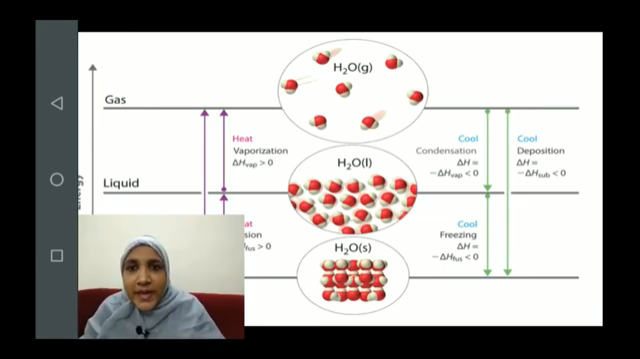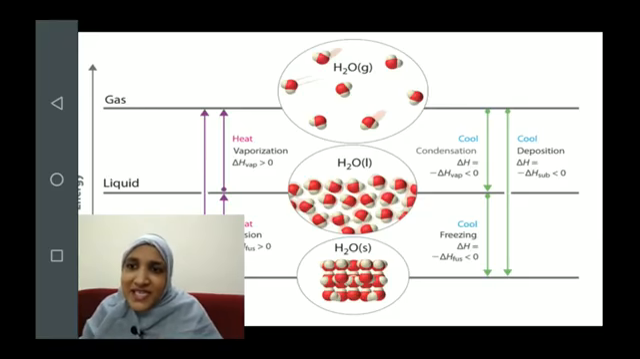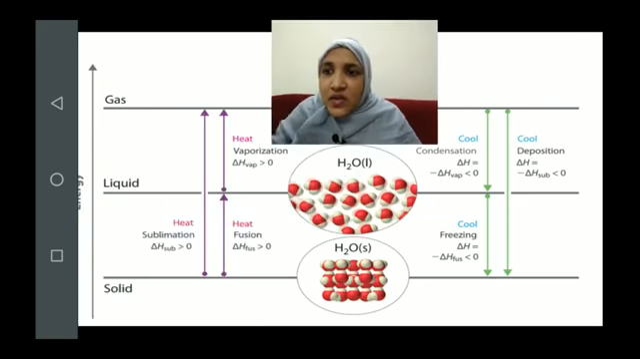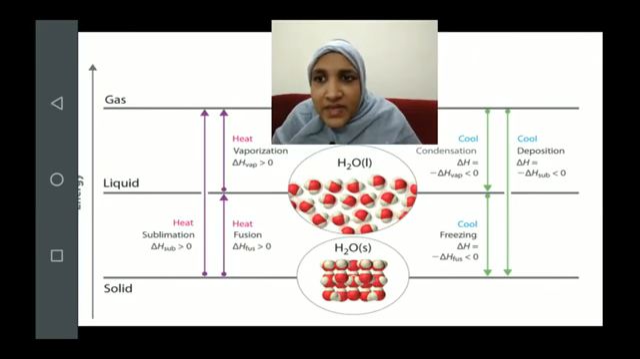Okay, so when the liquid freezes into the solid, we say what is happening? Freezing is happening. So what is this freezing? Freezing is the reverse of what? Fusion. You can see the arrows here. Okay, the purple arrow from solid to liquid shows you the fusion, and the green arrow on the right from liquid to solid shows you the freezing.